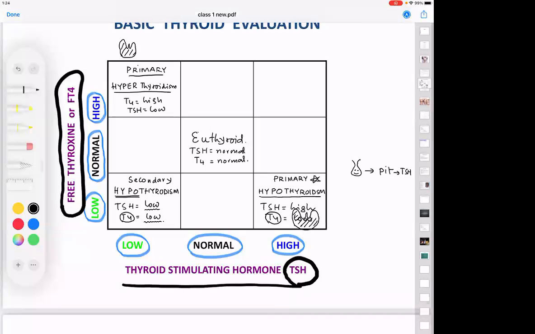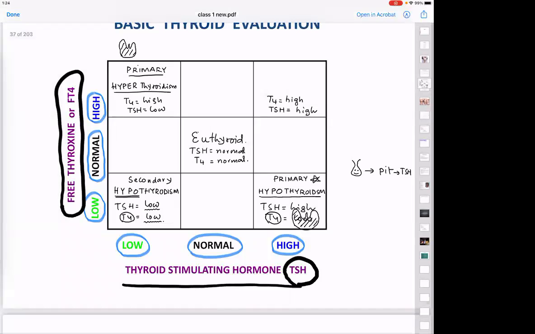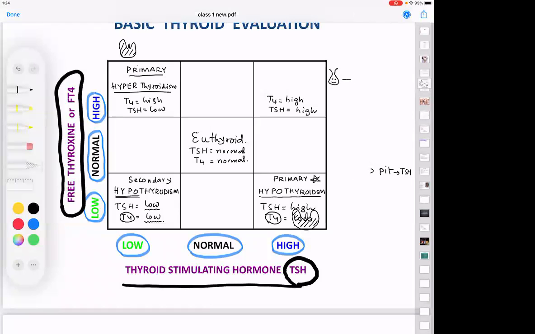Okay. Now let us come to the other end of the box. T4 is high. TSH is high or low in this box? High. If the TSH is high, what do you think is the cause of the high TSH? Pituitary tumor. Very good. If this is a pituitary tumor, it is called secondary hyperthyroidism.